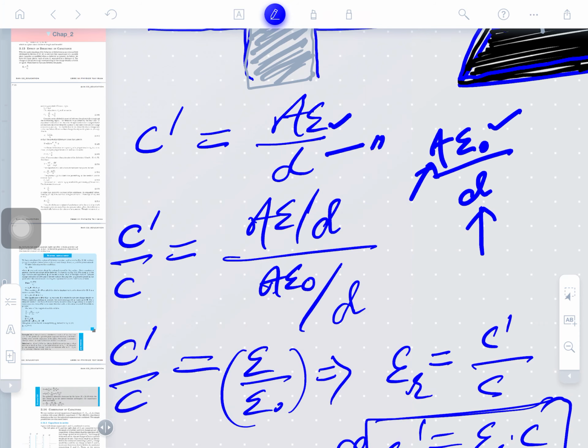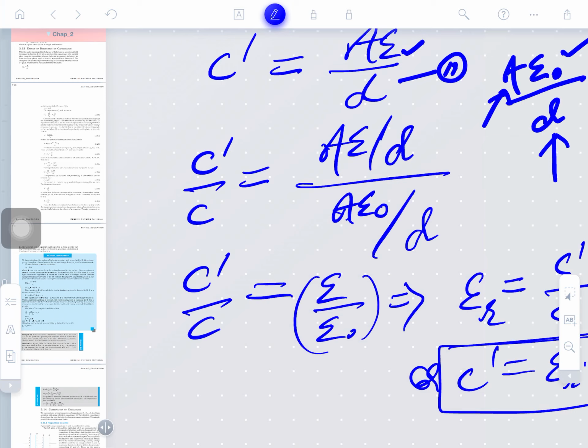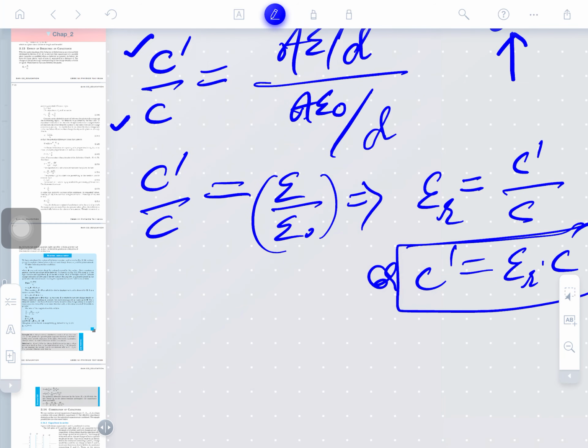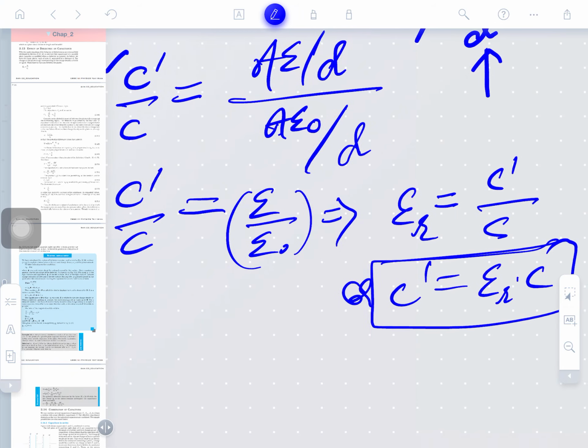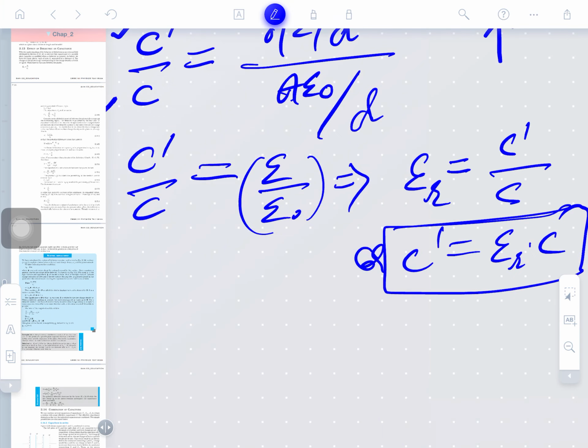In the equation we have derived, if we compare the capacitance in both cases, C dash is the capacitance in the presence of the dielectric material between the plates, and C is the capacitance without the material present. Now we will compare them. After solving this equation, we will obtain C dash divided by C equals epsilon divided by epsilon naught.